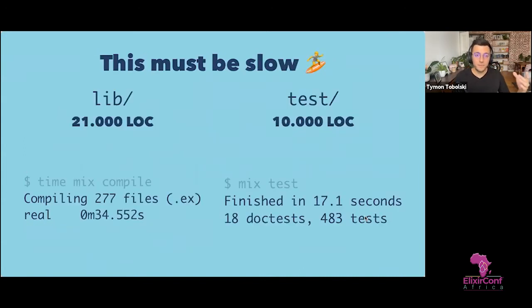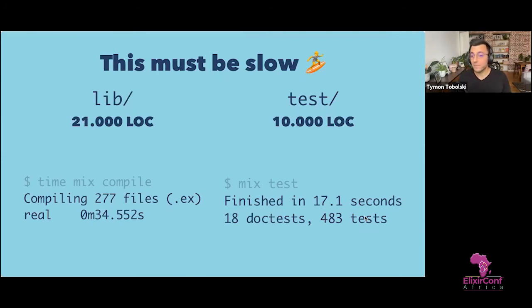And one might think that building a monolith might be slow, but actually Elixir is great. We have 21,000 lines of library code, and it compiles in just over half a minute. And we also have 10,000 lines of tests, and they run in just 17 seconds. So depending on your background, this can be either a lot of code that runs super fast, or not that much code for four products. Either way, I think that's a huge win.